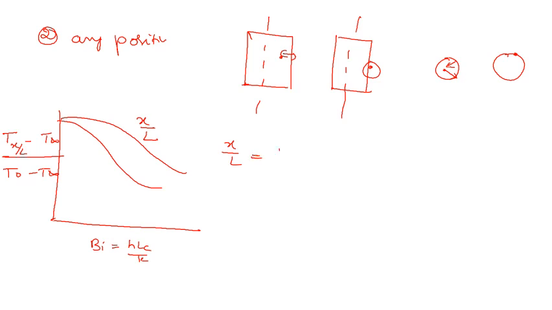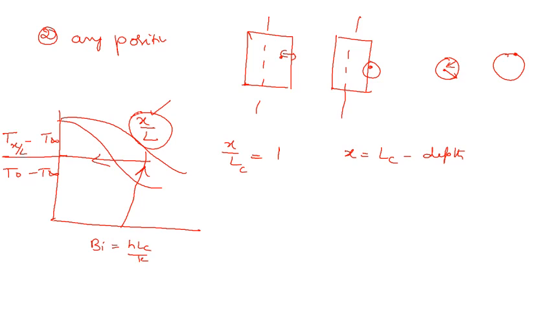If it is on the surface, x by L we take as 1, or if a particular depth is given in a problem, then we can find out x. So we can quantify x by L and Biot number, use the graph, and find out the unknown parameter in the temperature distribution.